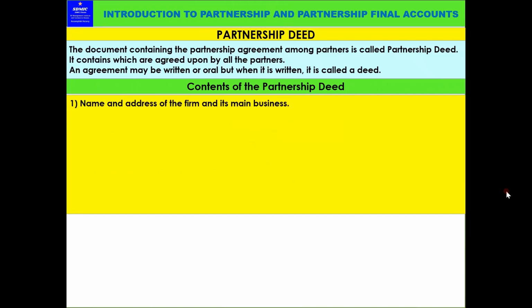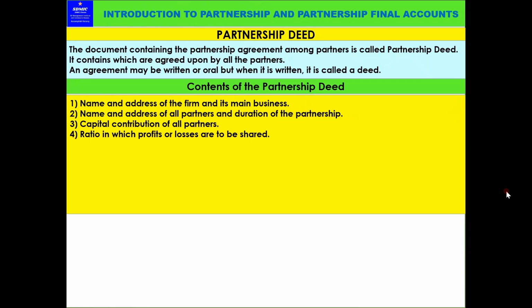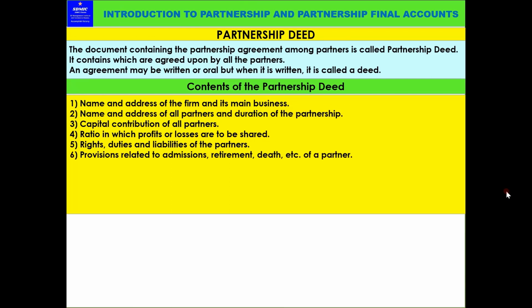Contents of partnership deed. First, name and address of the firm and its main business. Second, name and address of all partners and the duration of the partnership deed. Third, capital contribution of all partners. Fourth, ratio in which profits or losses are to be shared. Fifth, rights, duties and liabilities of the partners. Sixth, provisions related to admission, retirement, death, etc. of a partner.